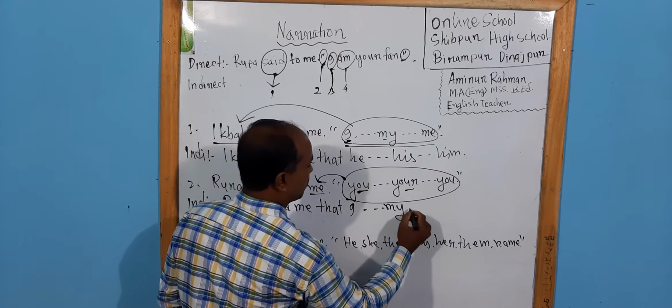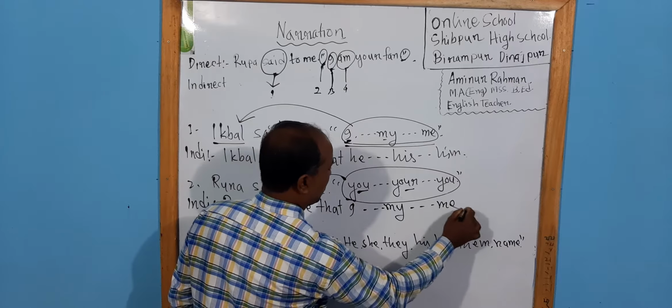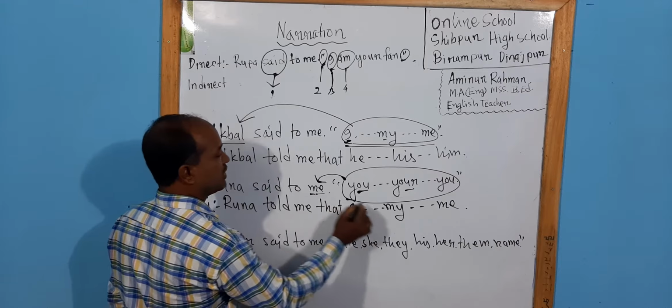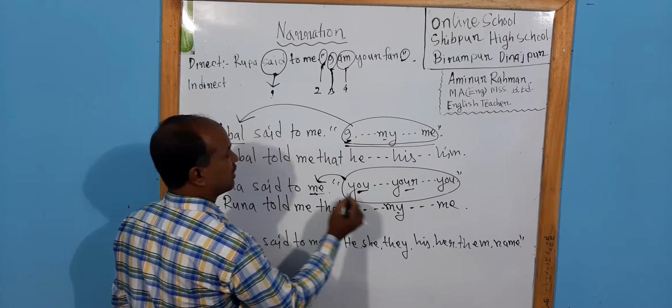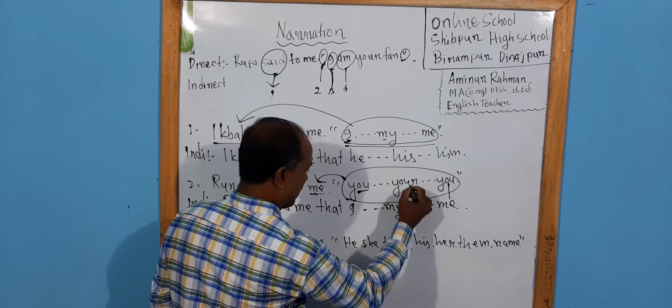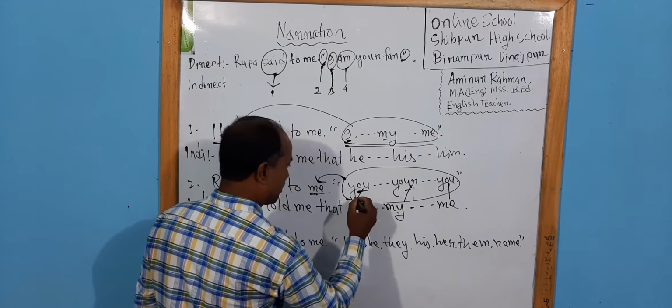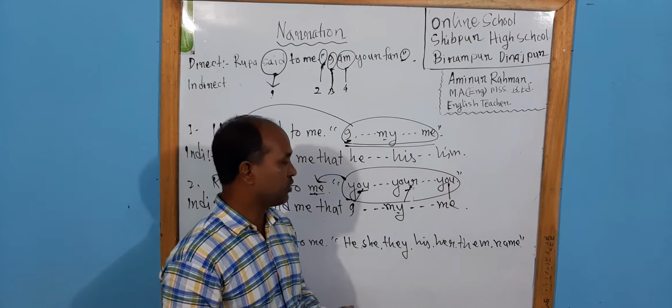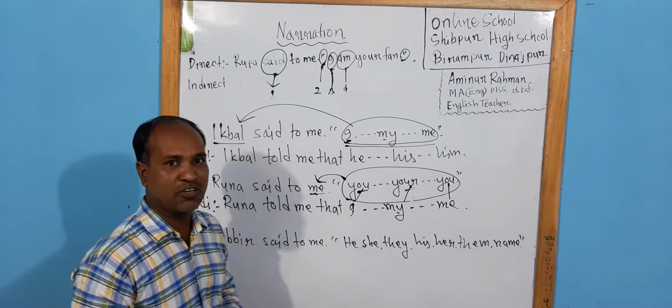In the place of you, there will be me, because I is the subjective form of me, my is the possessive form of me, and me is the objective form. Perhaps it is clear to you.